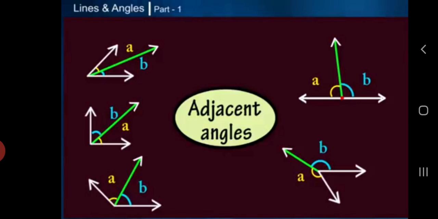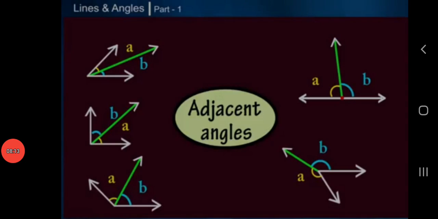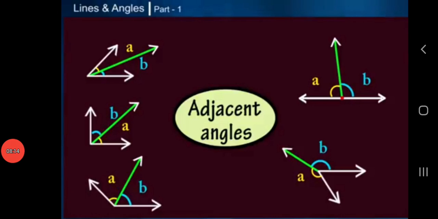The adjoining figure shows a pair of adjacent angles because they have a common vertex, a common arm, and the other arms of the two angles are on opposite sides of the common arm. So these are adjacent angles.